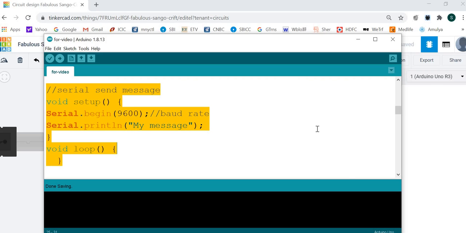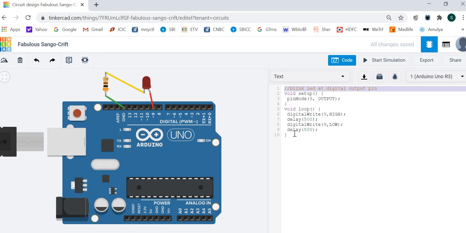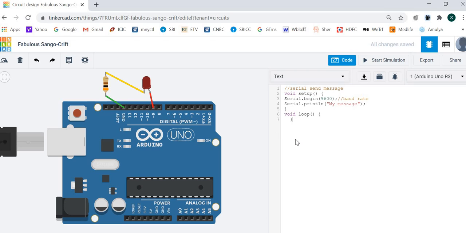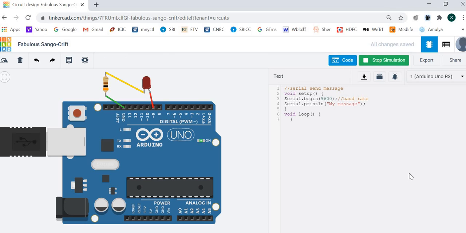the loop function will be blank. So let's copy this program and paste it here and start simulation. When you start the simulation, this program prints my message on the serial monitor. So let's open the serial monitor. This is the serial monitor, what you can see, and my message is seen.